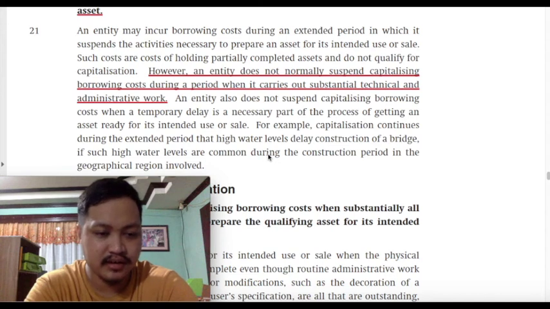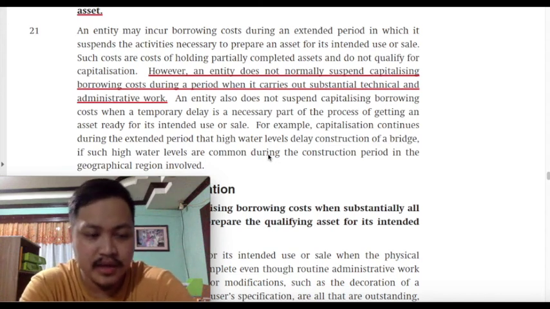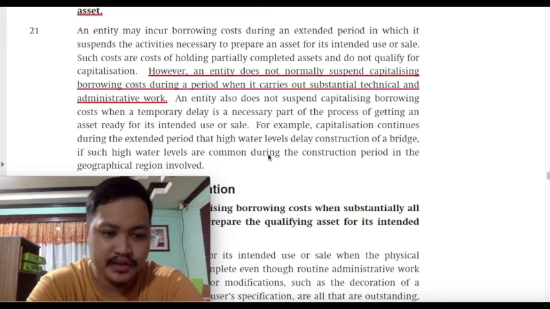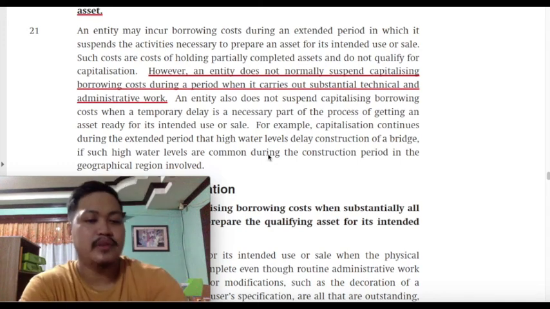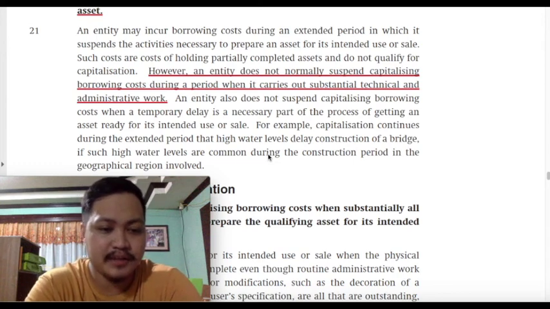Qualifying assets are assets that necessarily take a substantial amount of time before they become ready for their intended use or sale. Are there items specifically excluded by the standard from its application? The answer is yes. Number one is with regard to qualifying assets that are to be measured at fair value, such as your biological assets.